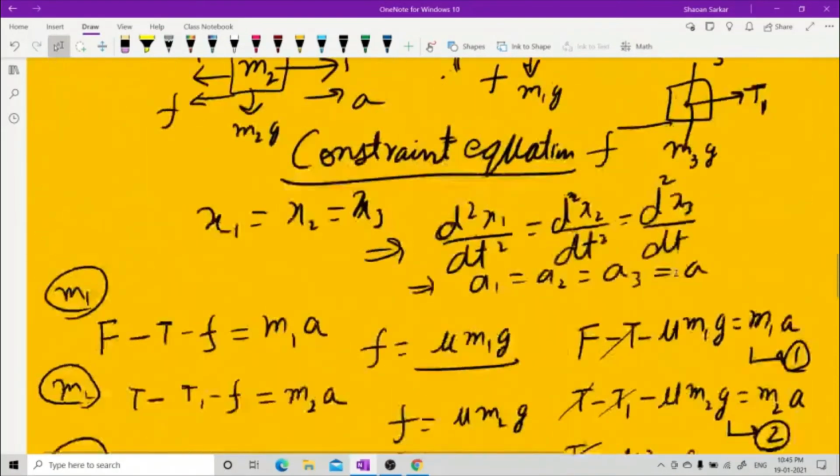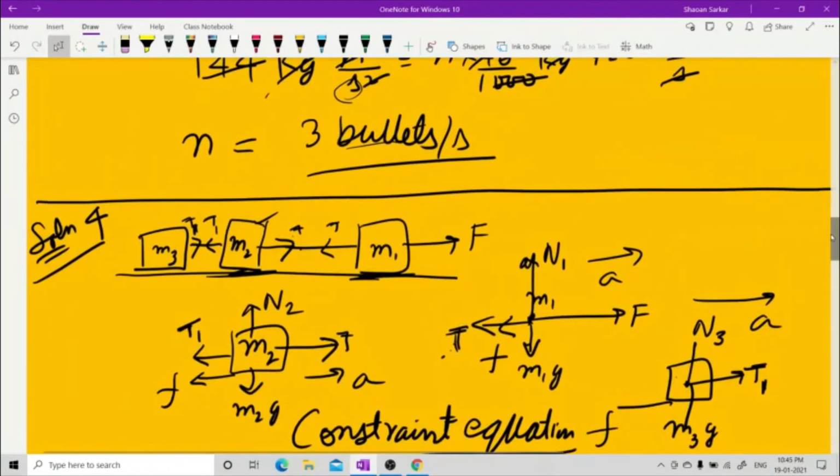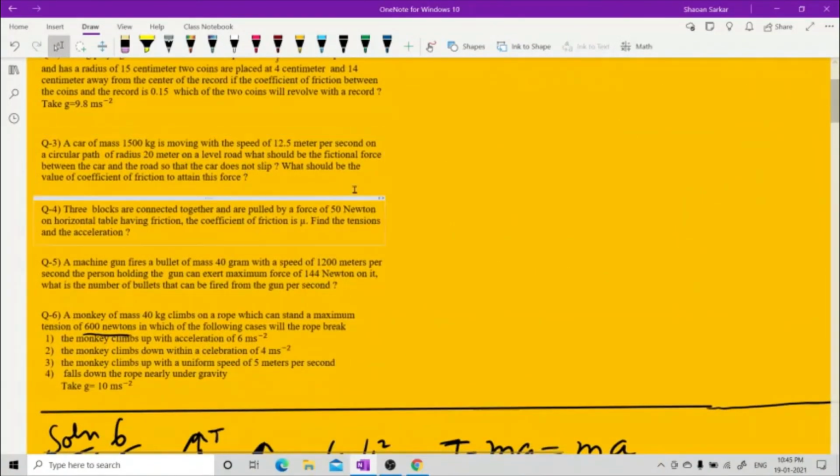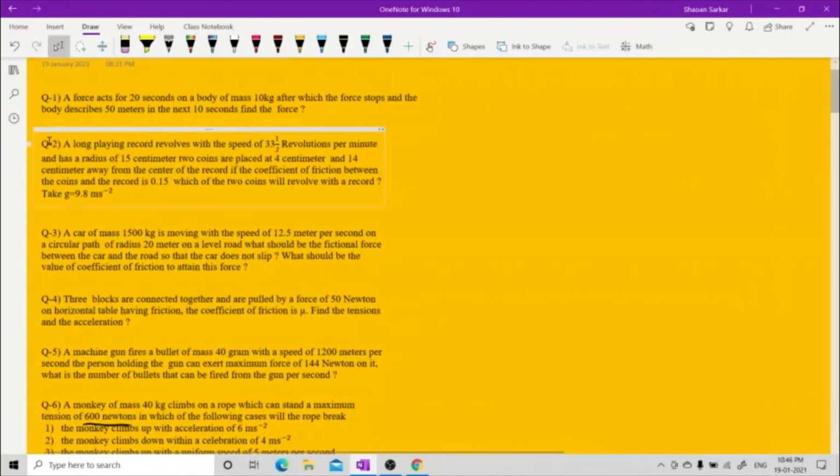Now we have a question. The second question, as I was going through. Yes, the second question. Third has been done. The second question: this is a long playing record that revolves. I'll show you. See, revolutions per minute has a radius. I read this question, you read it carefully. I'll make you understand.